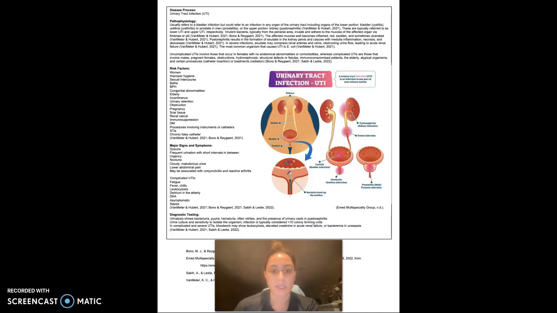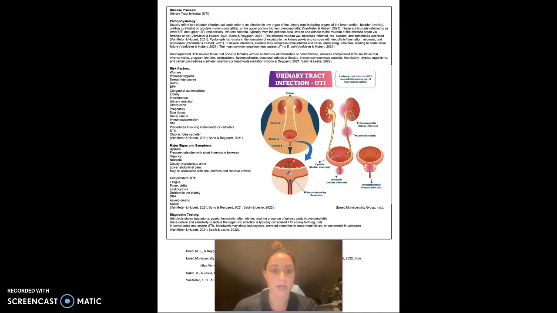Major signs and symptoms of UTI include dysuria or painful urination, frequent urination with shorter intervals in between, urgency, nocturia, cloudy, malodorous urine, lower abdominal pain, and it may be associated with conjunctivitis and reactive arthritis. Complicated UTIs involve fatigue, fever and chills, leukocytosis. Classically, we see delirium in the elderly, DKA. Sometimes UTIs are asymptomatic, especially in pregnant females, and may be associated with sepsis.